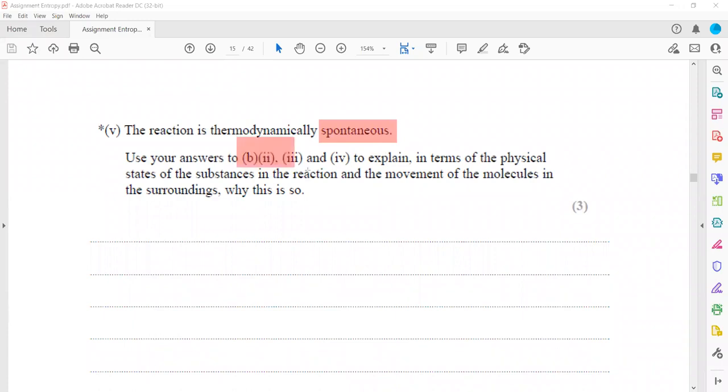Use your answer to B1, B2, 3 and 4. Explain the physical state of a substance in the reaction and the movement of the molecule in the surrounding, why this is so. So iron oxide is reacting.